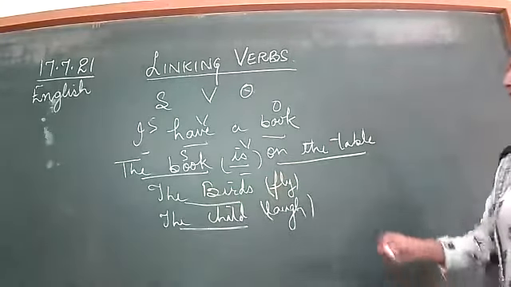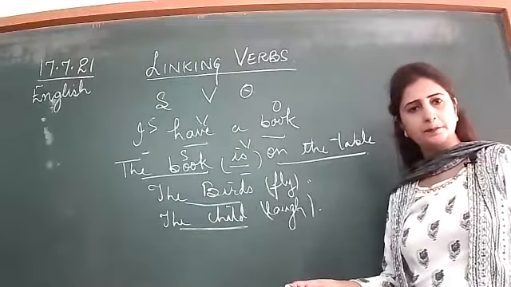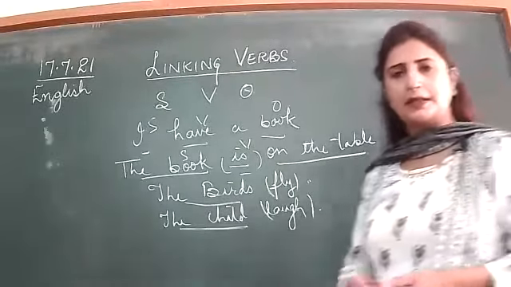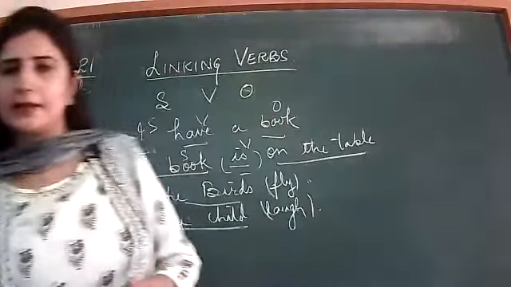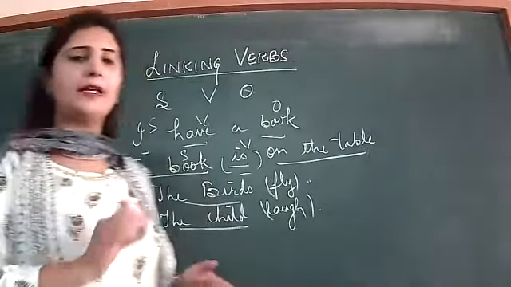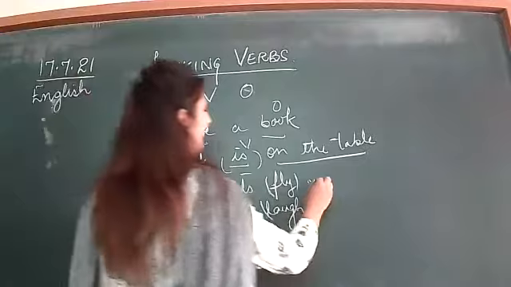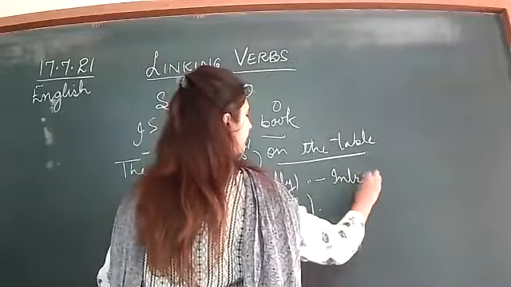But after that, just see, full stop is there, still the meaning is clear. It means still the sentence is complete. So it is not necessary always to have an object in the sentence. Moreover, these are intransitive verbs.